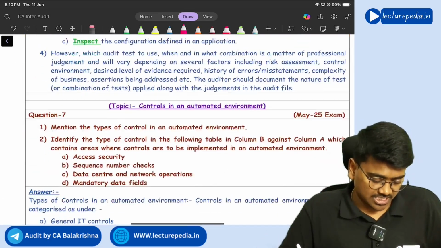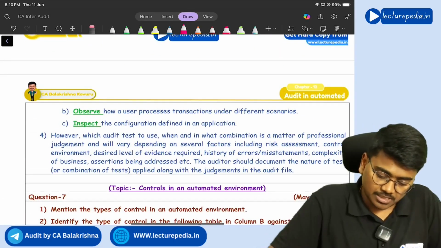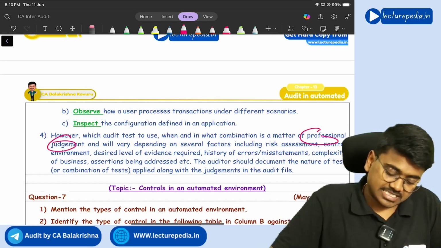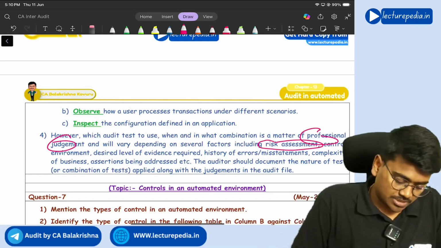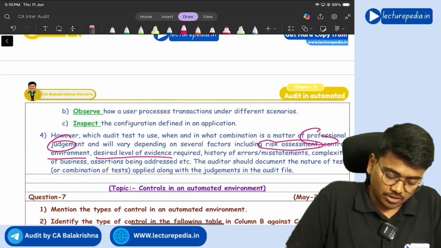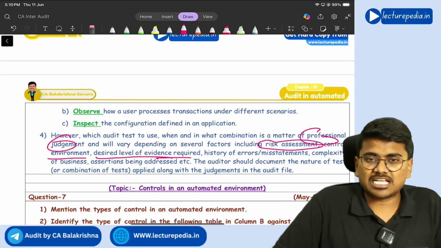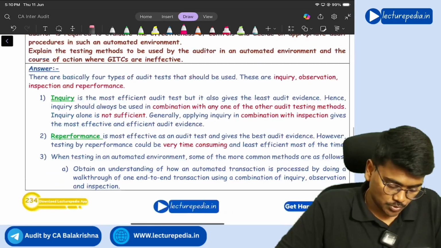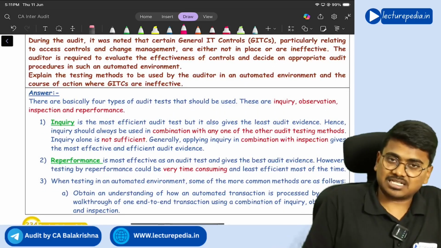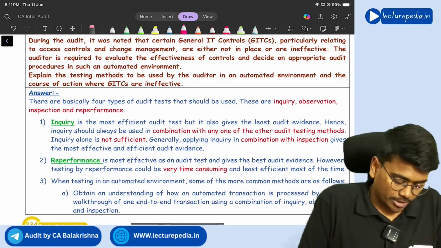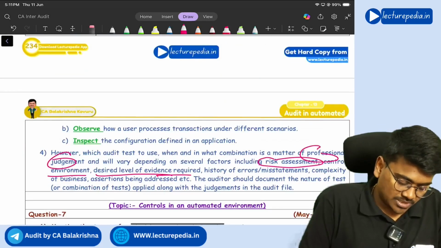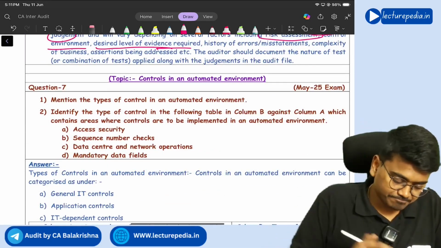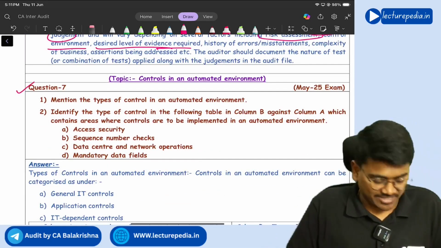Along with professional judgment, there are various other aspects also that will impact: several factors like risk assessment, control environment, desired level of evidence required. All these aspects will also determine which type of procedure has to be used. Got it? So the 4 tests that are available in an automated environment are inquiry, re-performance, observation, inspection. Got it? Yes, sir.